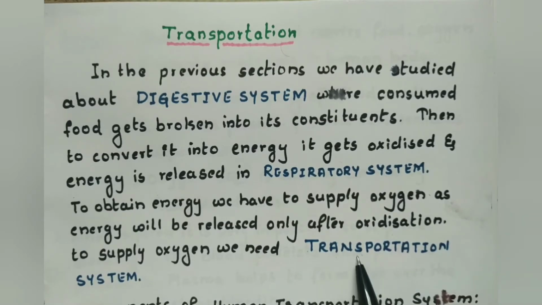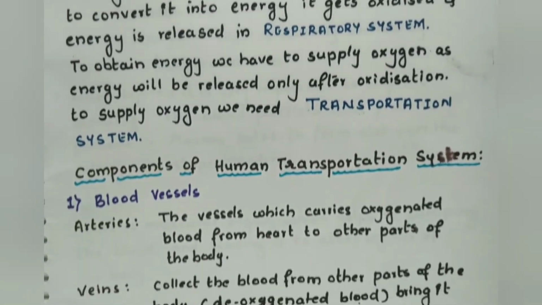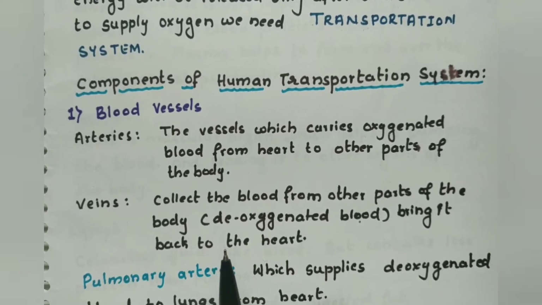So the transportation system supplies oxygen to all the parts of the body to oxidize the food and to release the energy. So how does the oxygen get supplied? We are going to study that in this chapter. So first let us see what are the components of the human transportation system.